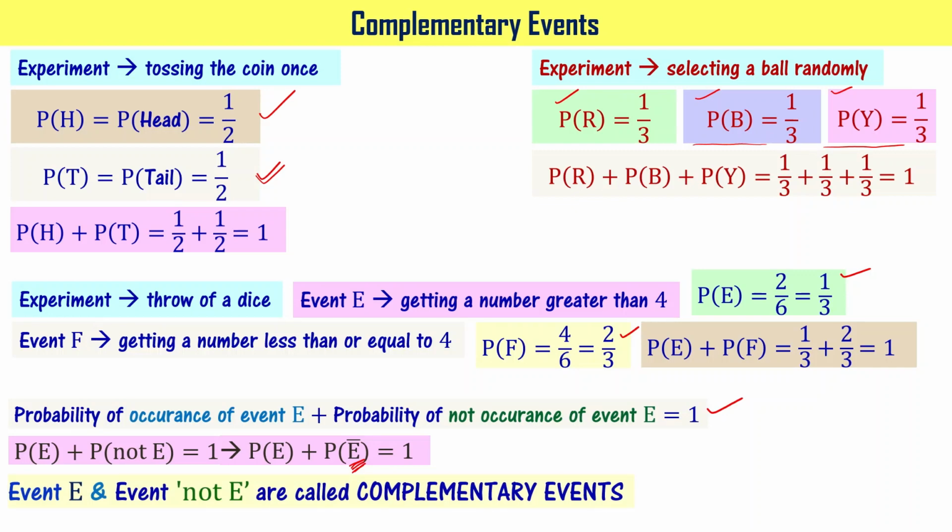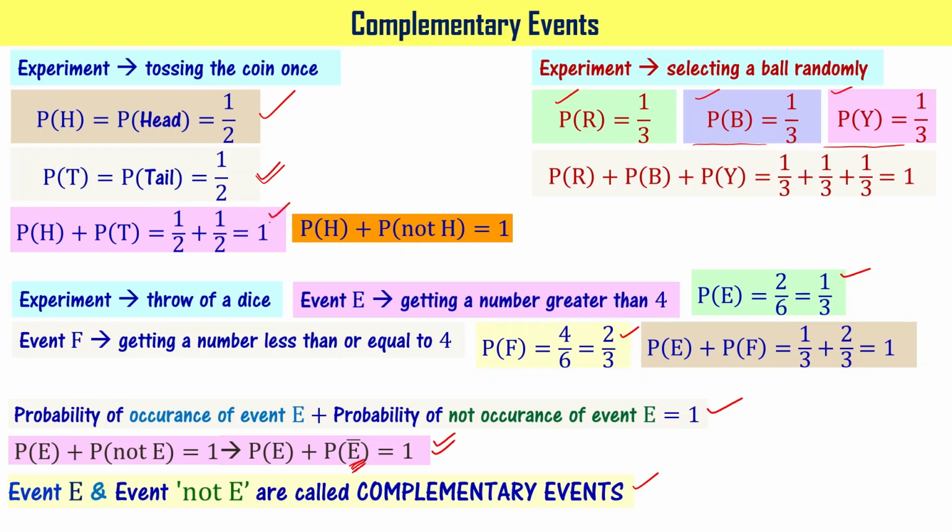So event E and event not E are called complementary events. Please note this point. When you have P of E plus P of not E equal to 1, event E and event not E are called the complementary events. Please note this. So in this particular case, I can write P of H plus P of T equal to 1, right?